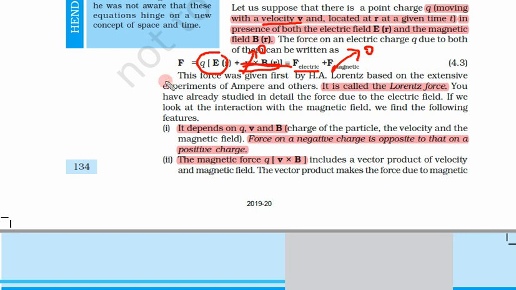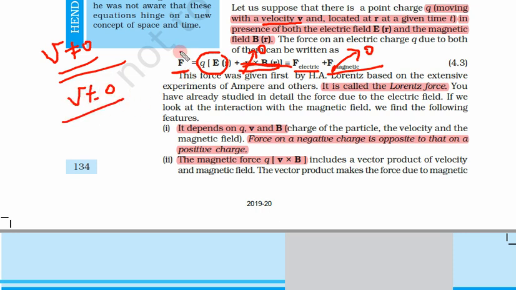So two things must be clear to you. A moving charge produces an electric field as well as a magnetic field. So for producing a magnetic field, v must not be equal to 0; it must be some finite value. Similarly, to feel a magnetic force, again the charge must be moving.